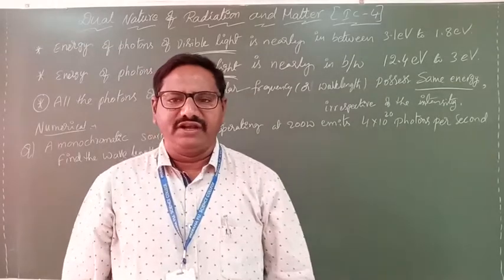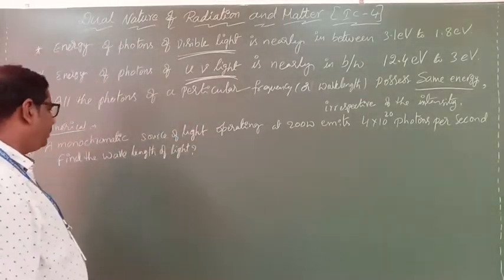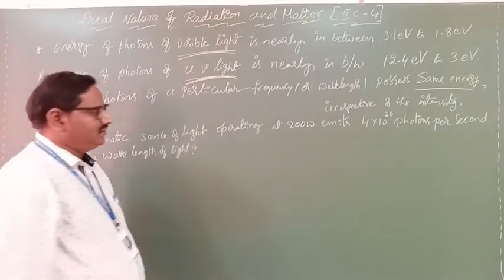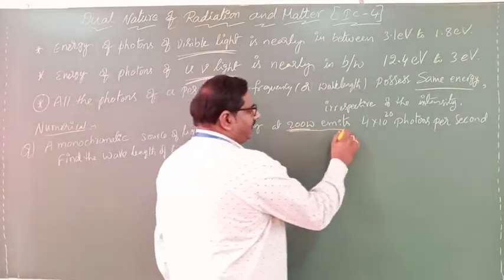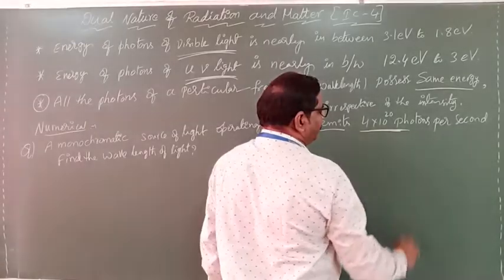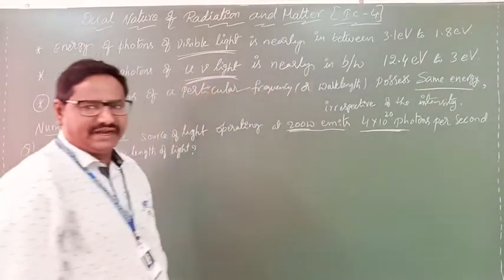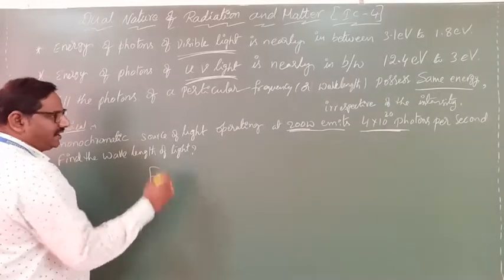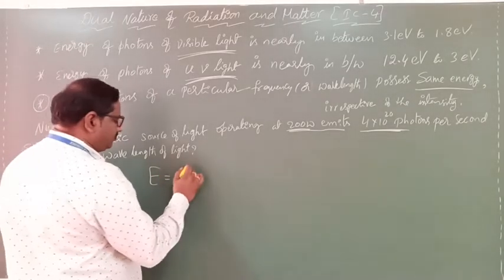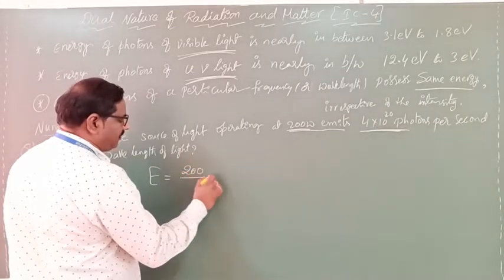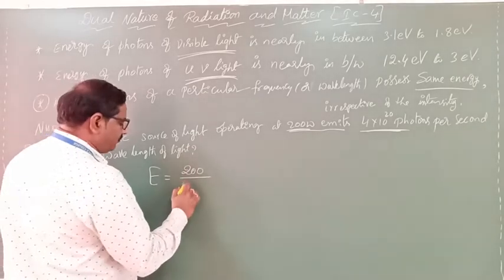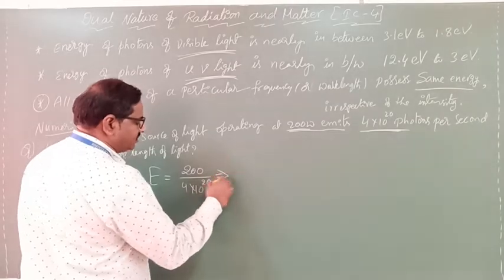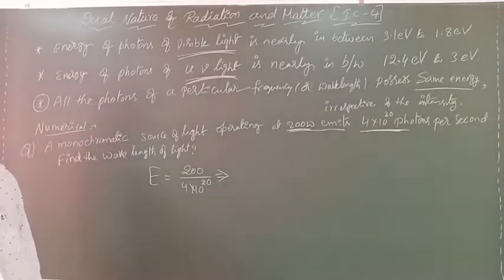Irrespective of energy, one more problem we are doing here. A monochromatic source of light operating at 200 watt emits 4 into 10 power 20 photons per second. So, energy of a photon E equals power divided by the number of photons, 200 divided by 4 into 10 power 20 photons. By using this data, you can measure the energy.